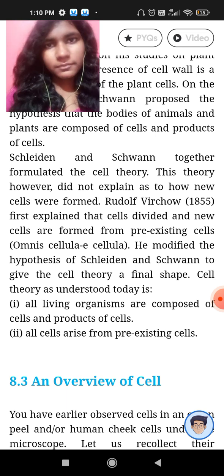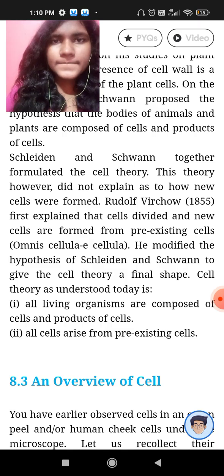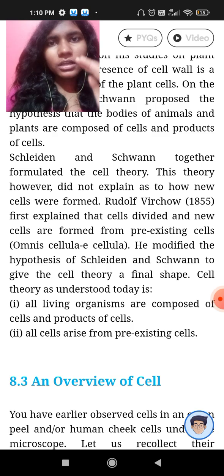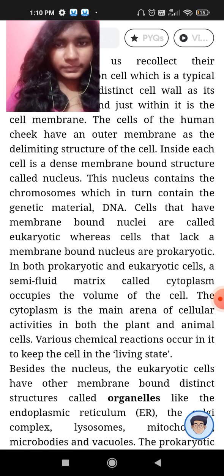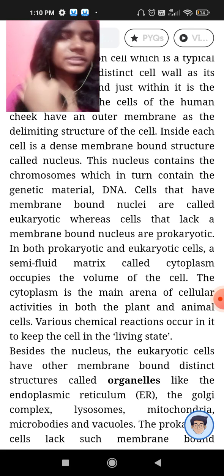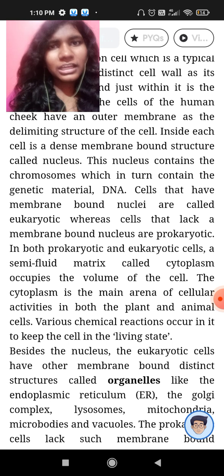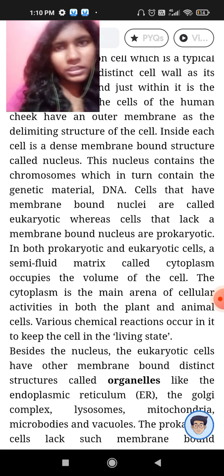Here omnis means everywhere, in the whole world. Omnis, omnipresent, present everywhere. Cellula e cellula, cell from cell. So everywhere, cells come from other cells. Now here we have some simple descriptions of cells. Cells have a cell membrane and a nucleus which contains the DNA or the genetic material of the organism.